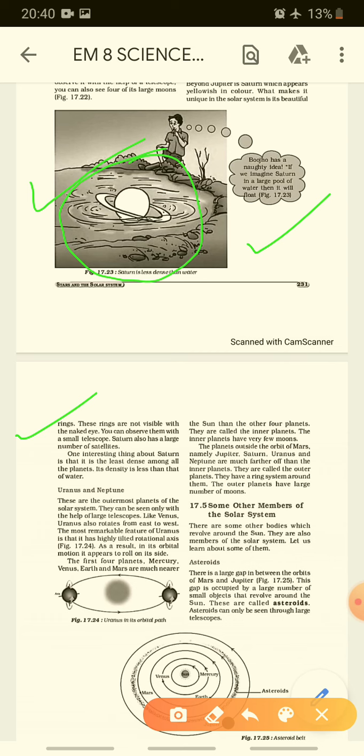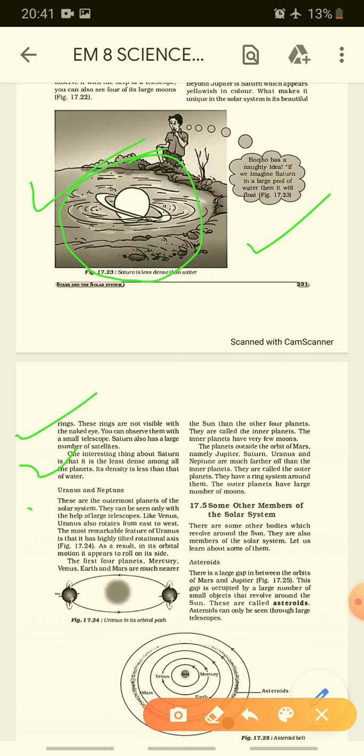Saturn has a large number of satellites. Not 2, not 3, but a large number of satellites. One interesting thing about Saturn is that it is the least dense among all the planets. Its density is less than water, and compared to all the planets in the solar system, Saturn is the least dense.